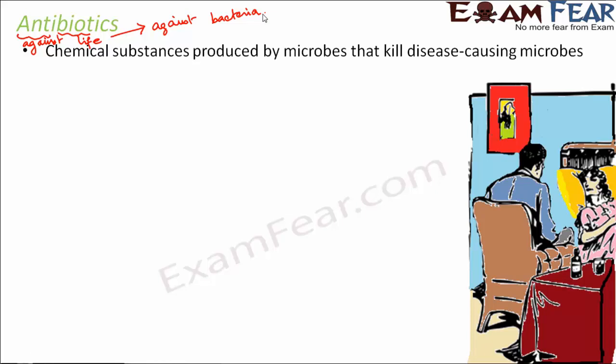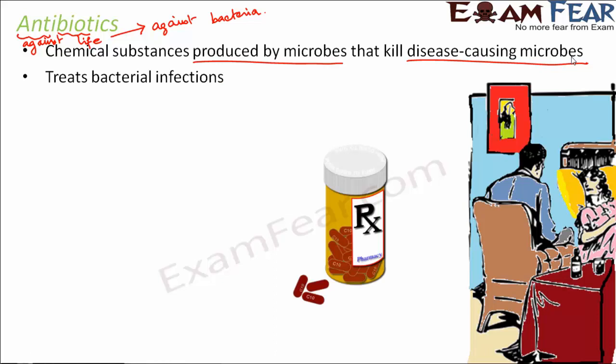So these are chemical substances which are produced by microbes, and they kill disease causing microbes. If you see here, antibiotics are the best example where we can see both the positive as well as negative sides of the microbes. These antibiotics are produced by microbes, and what do they do? They kill other microbes which are harmful. So antibiotics are produced by the good microbes and they kill the bad microbes. That is how antibiotics work. So they treat bacterial infection.